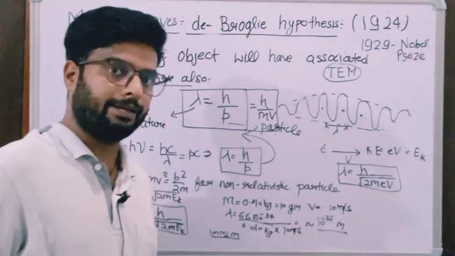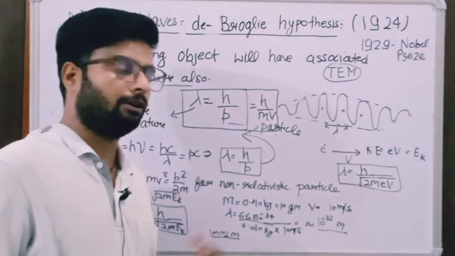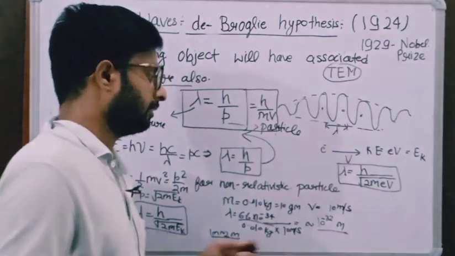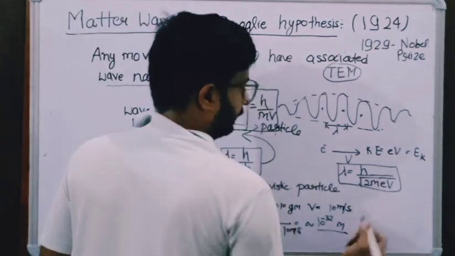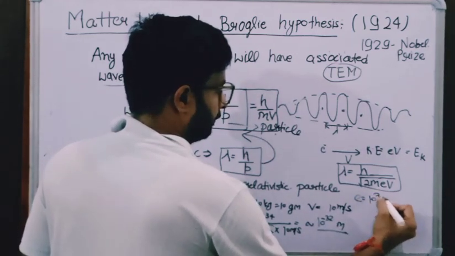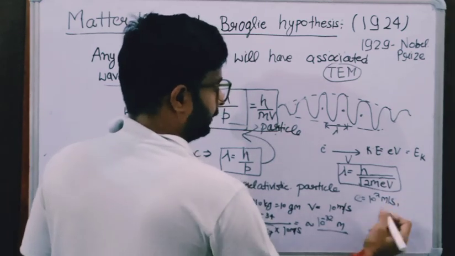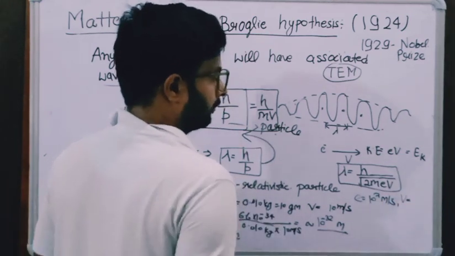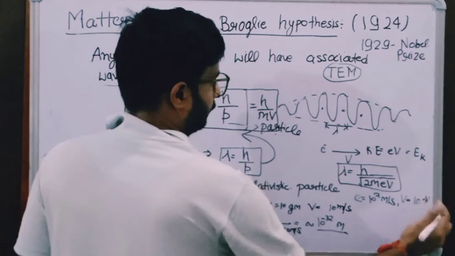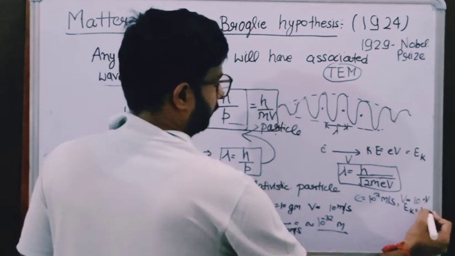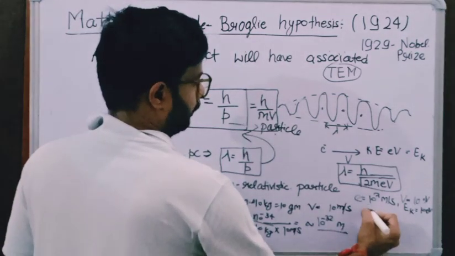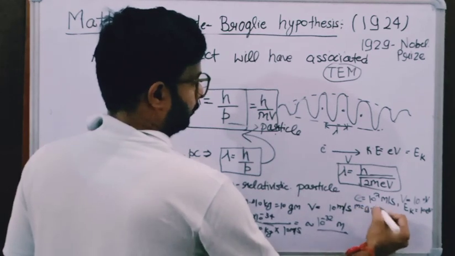Wave property will be observed only when the de Broglie wavelength is comparable to the particle dimension. For the case of an electron, suppose the electron is moving with some velocity, 10 to the power 7 meter per second, and is being accelerated with some potential of 10 electron volt. Then the kinetic energy of the electron will be 10 electron volt, and the mass will be 9.1 into 10 power minus 31.